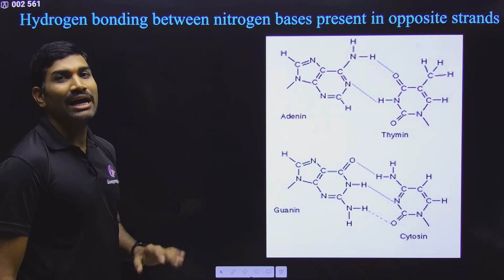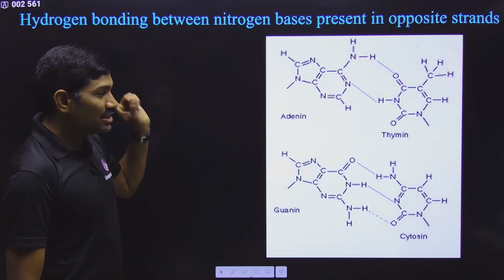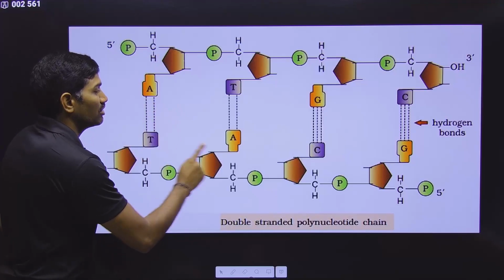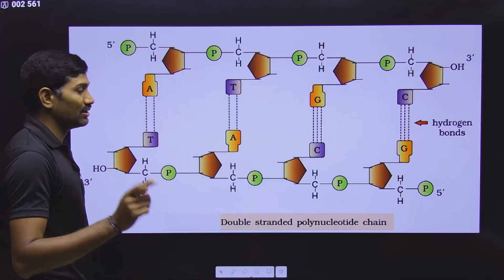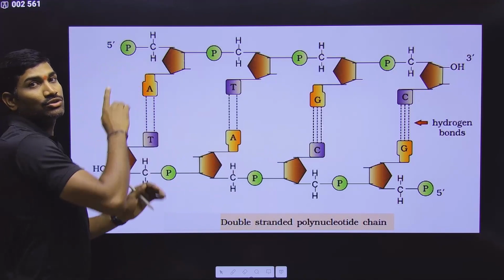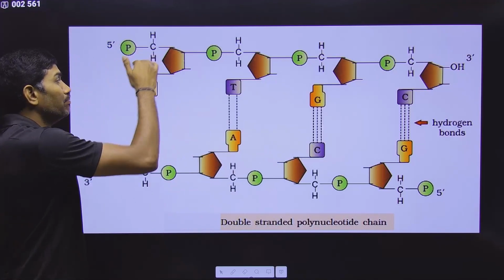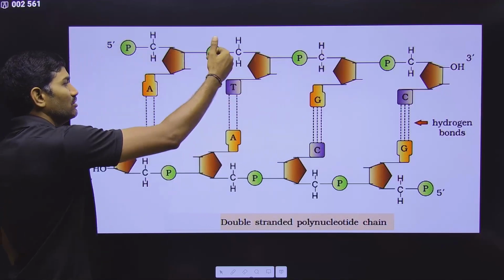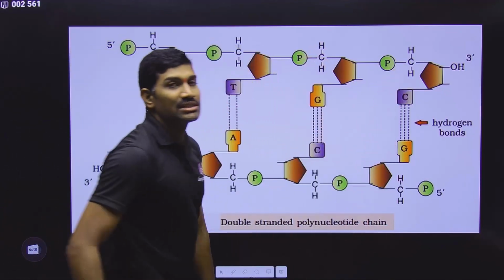Next one, regarding the hydrogen bonds. Please remember, these hydrogen bonds we are studying between opposite strands. We are not studying within the same strand. Observe carefully. Within the same strand means these two. Opposite strand means these two. So where are we studying these hydrogen bonds? Between two strands. This is one strand, this is another strand. Between the nitrogenous bases of opposite strands we are studying this.